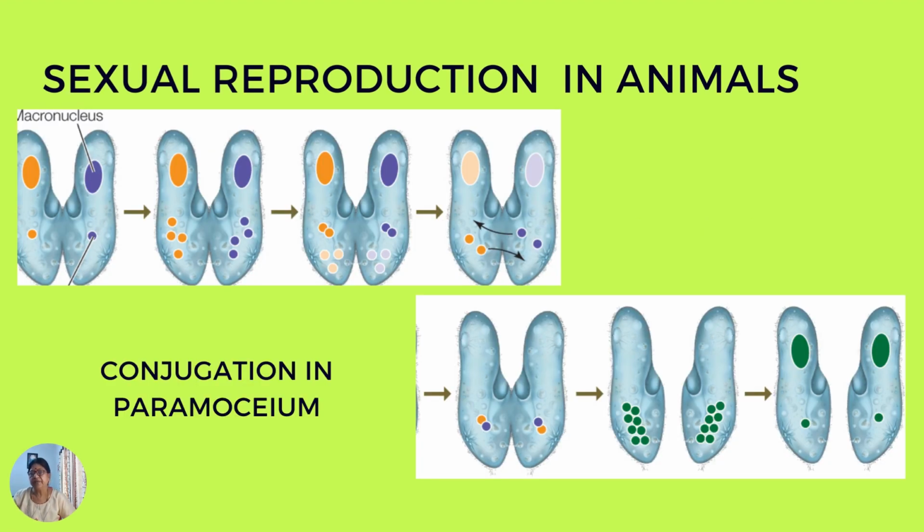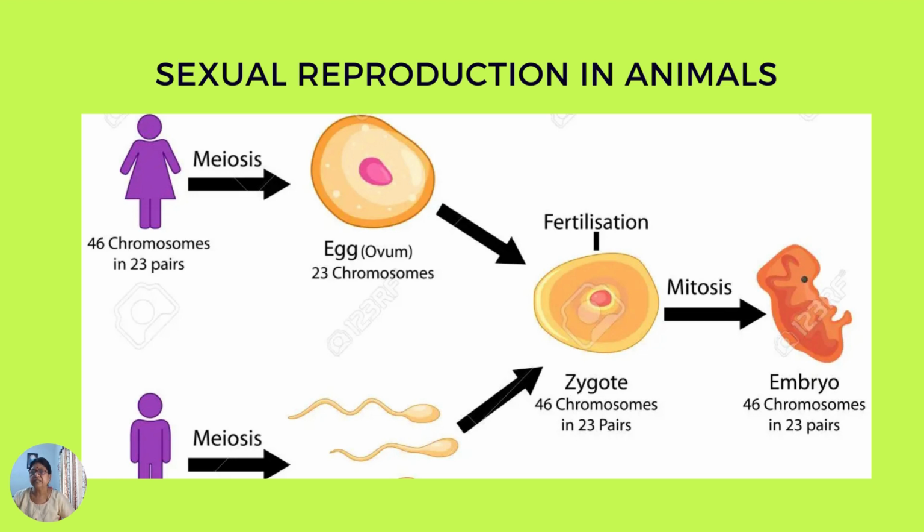Unicellular organisms like paramecium reproduce sexually by conjugation, where there is a mutual exchange of nuclei between the two conjugates. Sexual reproduction also occurs by gamete formation by the male and female parent. In this process, male gametes fuse with the female gametes to form a new cell called zygote. Remember, zygote is a single cell. This zygote then grows and develops into a new organism in due course of time.